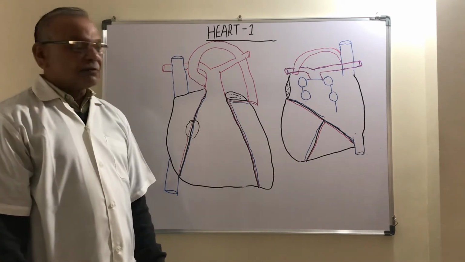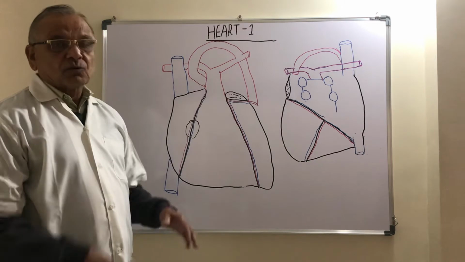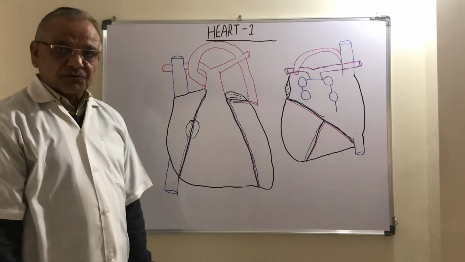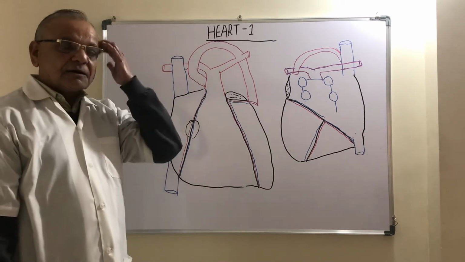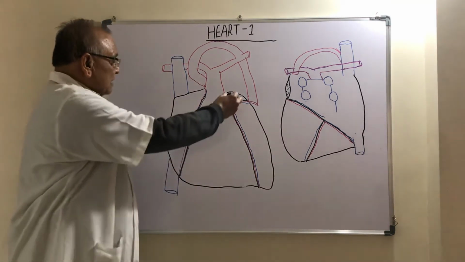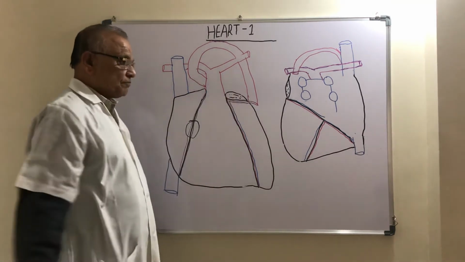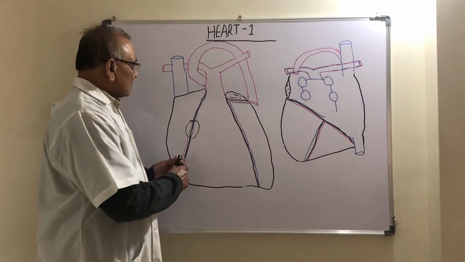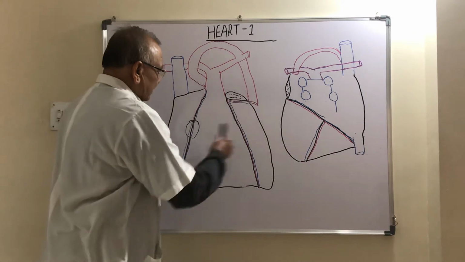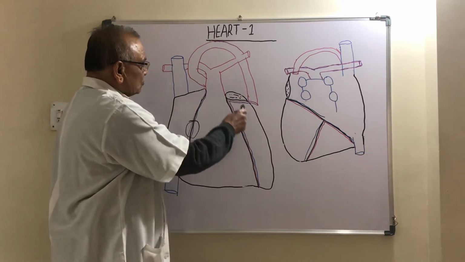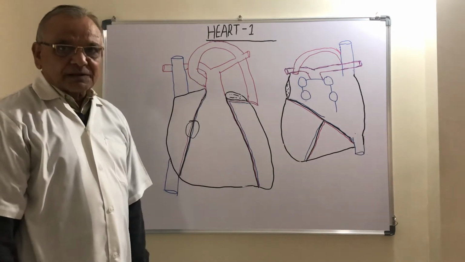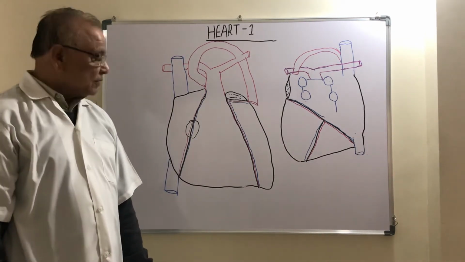But these pulmonary veins open in the left atrium on the posterior aspect of heart, so they are not seen in the front view. When the left atrium contracts, it sends its blood to the left ventricle. In between the 2 there is an opening, and that is called left atrioventricular opening.